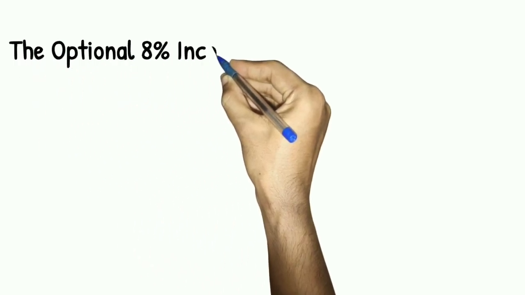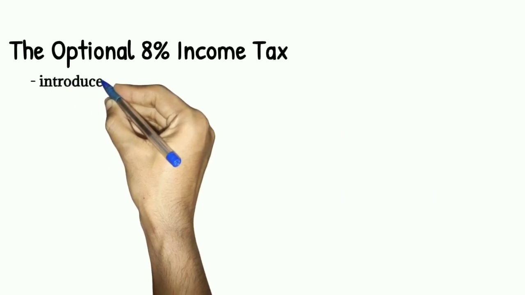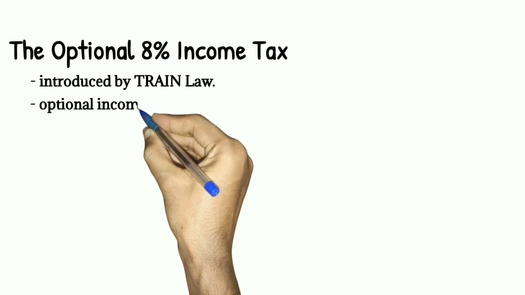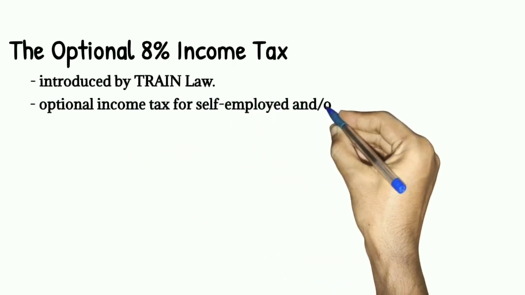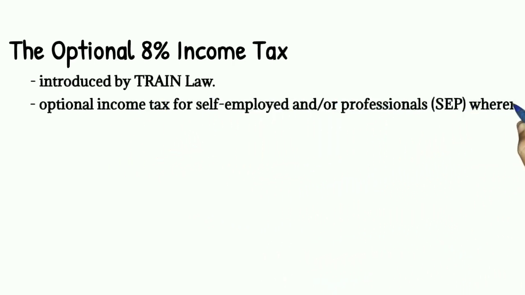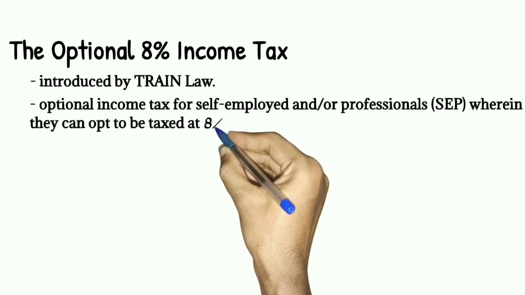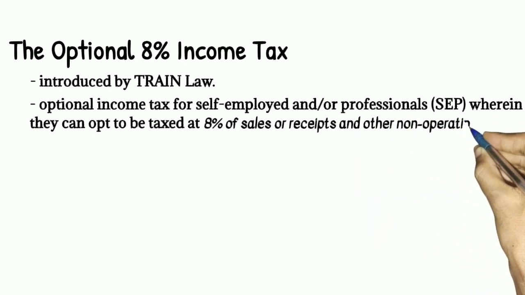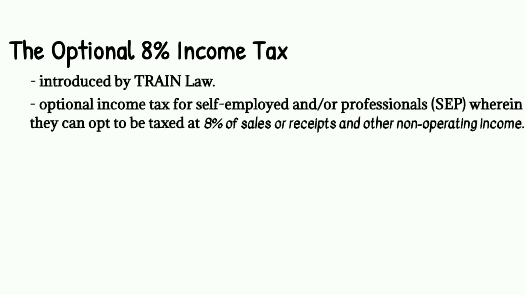On January 1, 2018, the Tax Reform for Acceleration and Inclusion Law, or the TRAIN Law, introduced the optional 8% income tax. The optional 8% income tax is an optional income tax for self-employed and/or professionals wherein they can opt to be taxed at 8% of sales or receipts and other non-operating income.